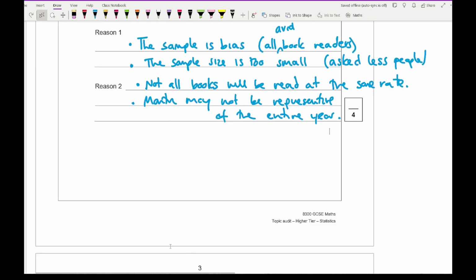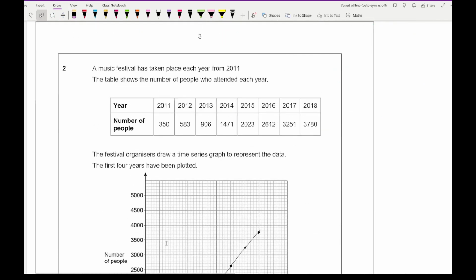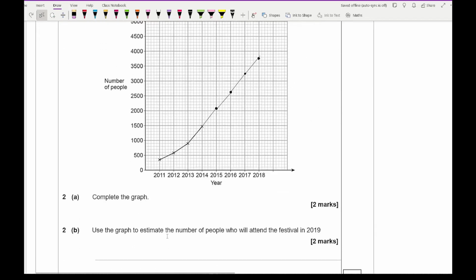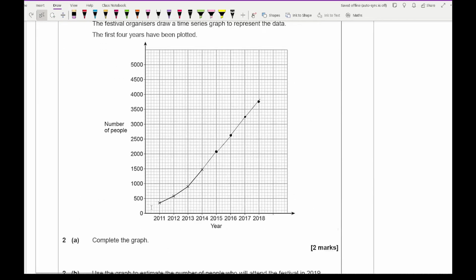Moving on to question 2, it says the music festival has taken place each year from 2011. The table shows the number of people who attended each year. The festival organisers draw a time series graph to represent the data. The first 4 years have been plotted, and it says for us to complete the graph. To save a bit of time, I've plotted the graph beforehand, so your graph should look something like this.